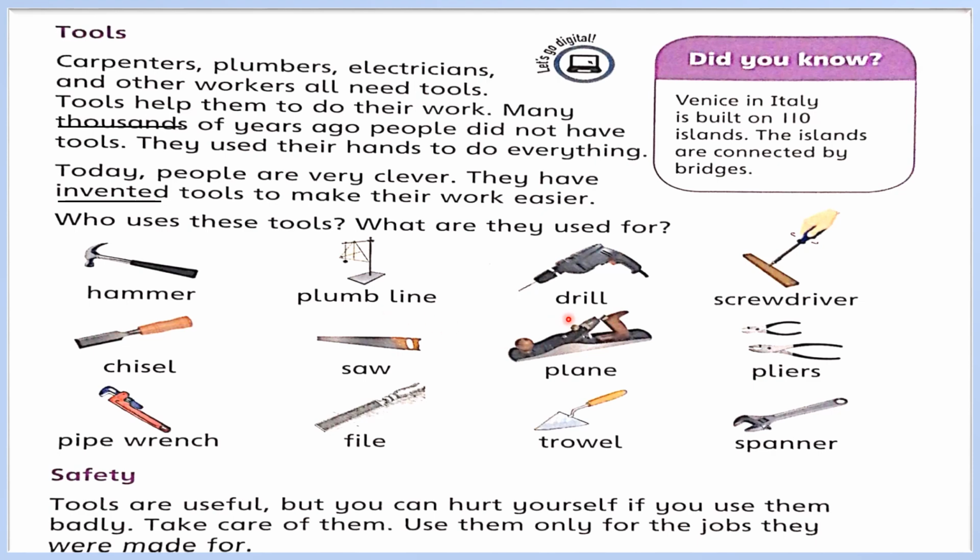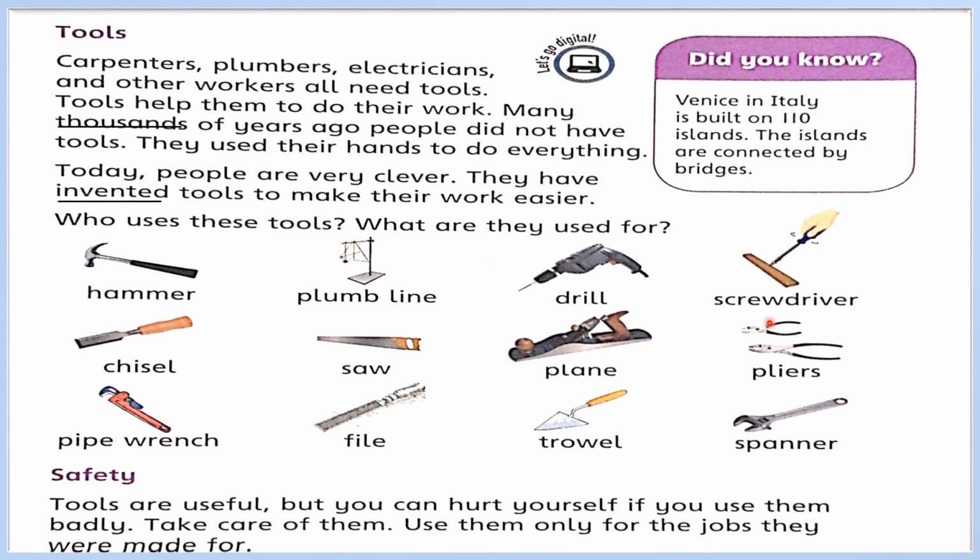Third picture is drill. A drill machine is used for making round holes, and is usually used by an electrician or other laborer.